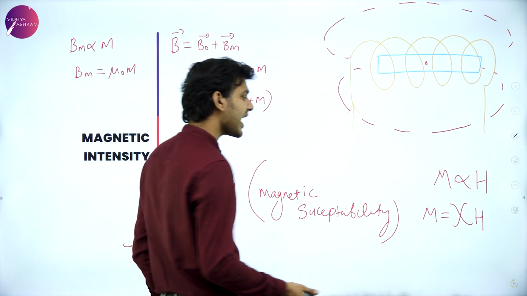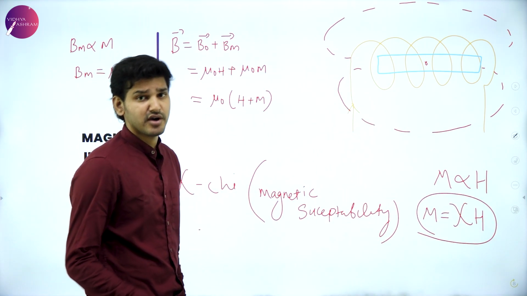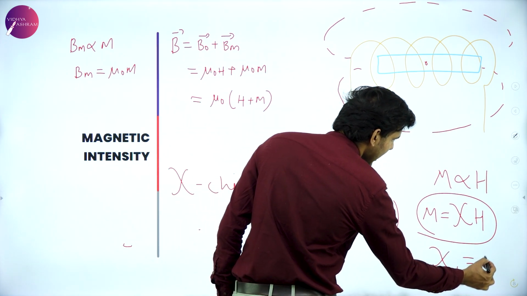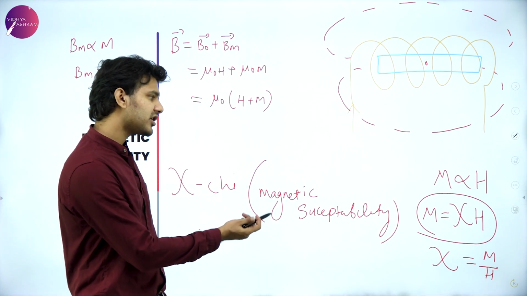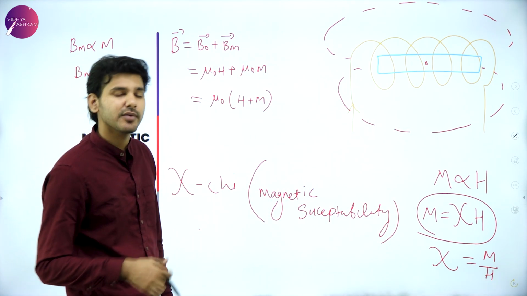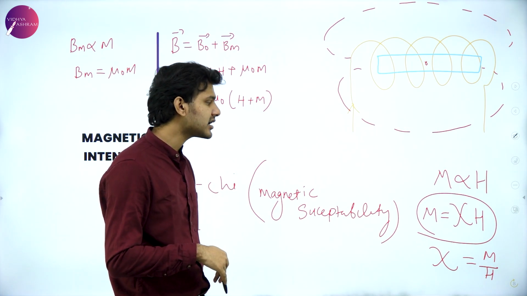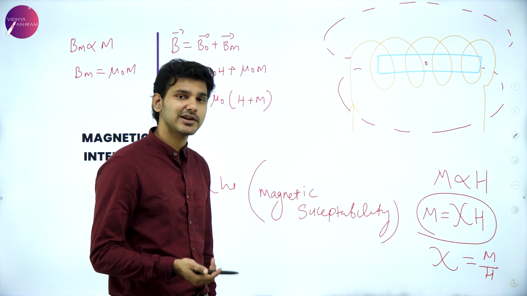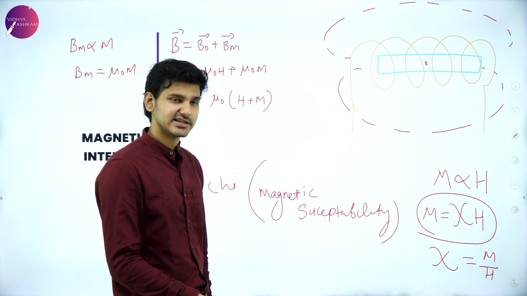And now we already have an equation relating M and H. From this you can also find the value of chi. Chi is equal to M by H. That is one more relation. I'm not going in depth about all those. The relation we are focusing on right now is that M is equal to chi into H. From that we can find the value of chi for any material depending on the magnetization and magnetic intensity.